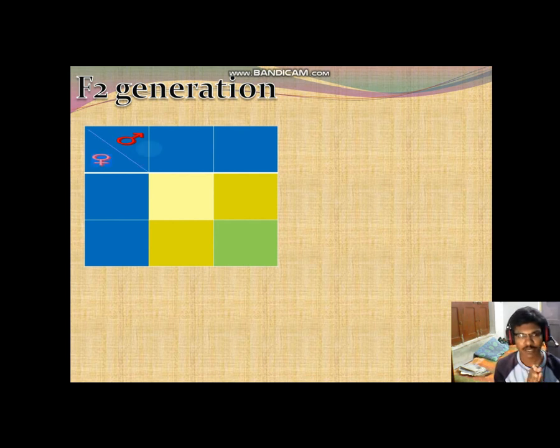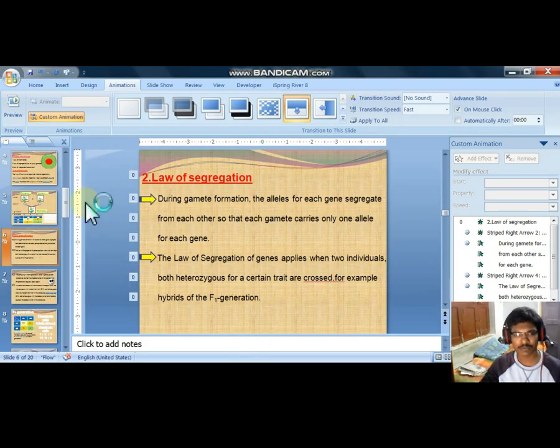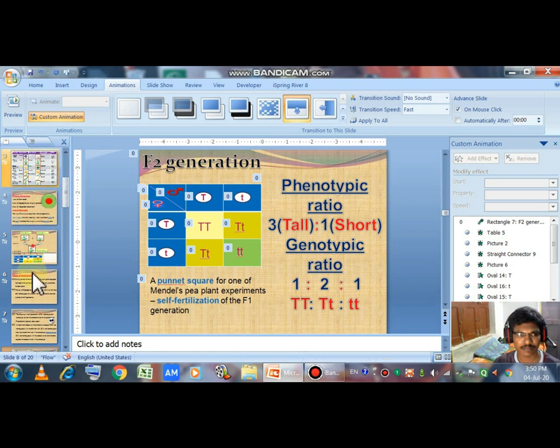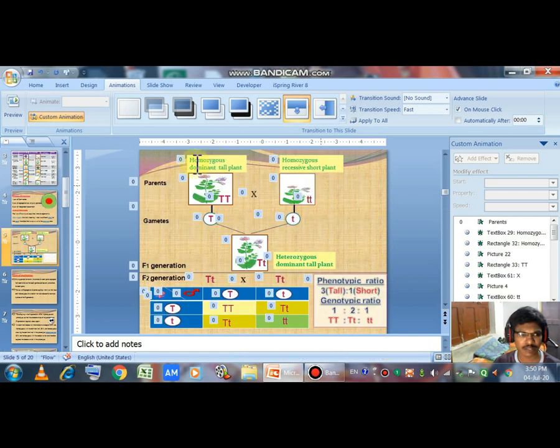For example, we have seen in the law of dominance a homozygous dominant tall plant and a homozygous recessive short plant. Only one gene, or allele, enters the gamete.